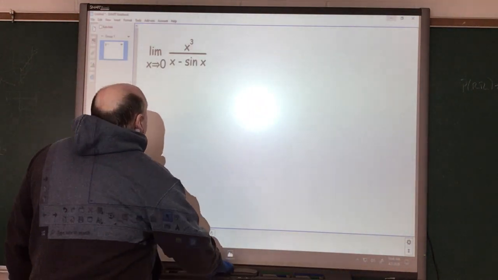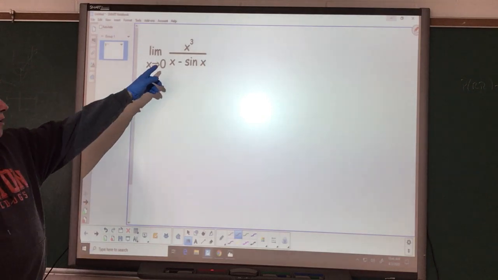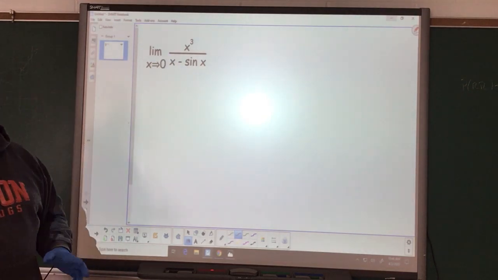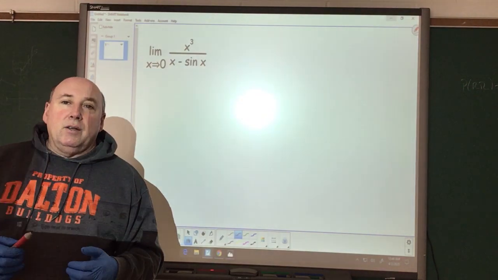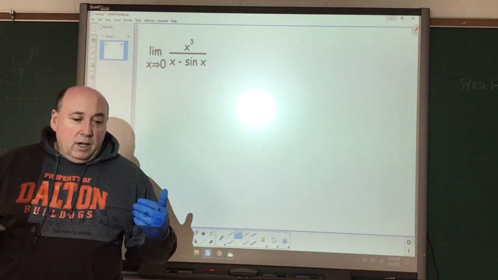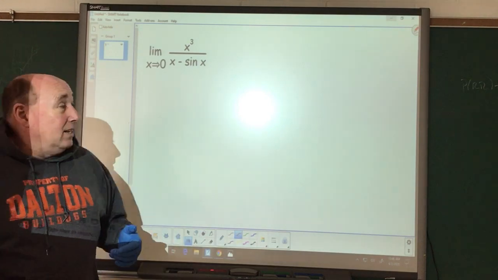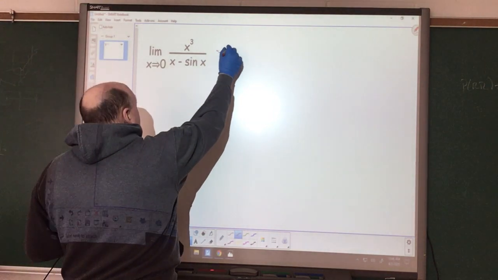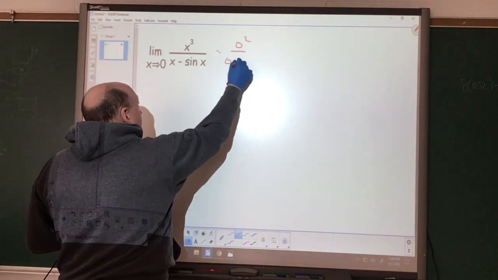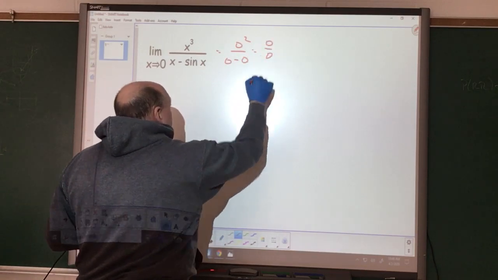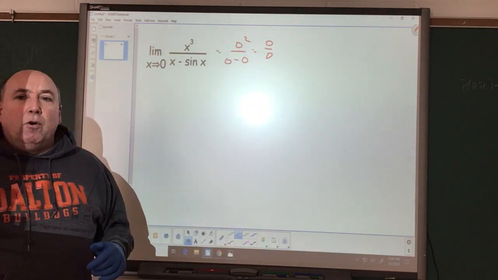We want to be able to calculate the limit as x approaches 0 of x cubed over the sine of x. Once again, as we talked about with trig functions and taking limits, the first thing we always try to do is plug it in. If we plug it in, we get 0 cubed over sine of 0, which is 0 over 0, an indeterminate form.